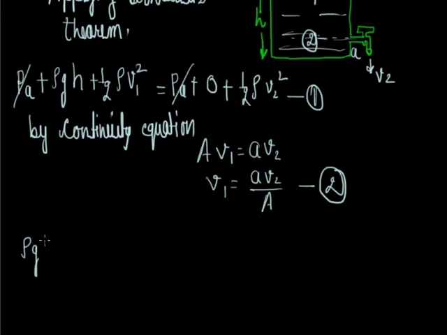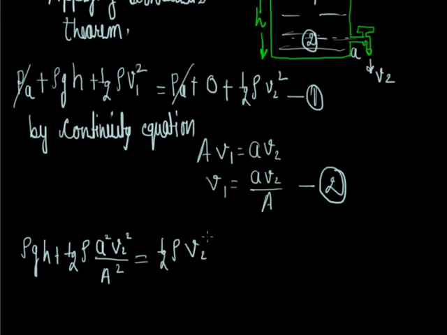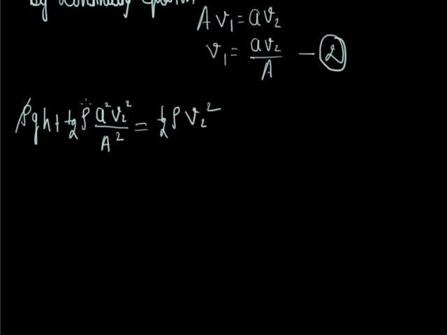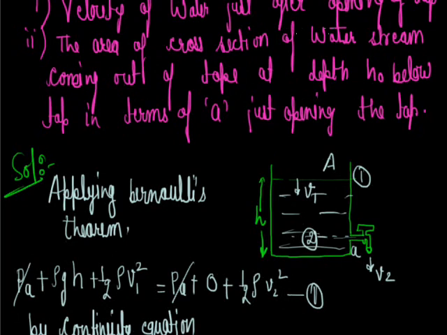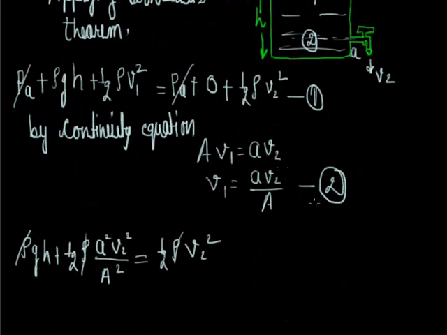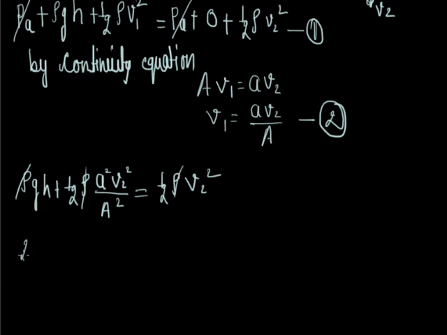So rho g h plus half rho v1 square, where v1 square means a square v2 square upon capital A square, equals half rho v2 square. So rho will cancel out. We have to find out the velocity. The first point was the velocity of water just after opening the tap. So we have to find out velocity v2. We have eliminated the value of v1. So now we can find out the velocity v2 from this equation by solving it.